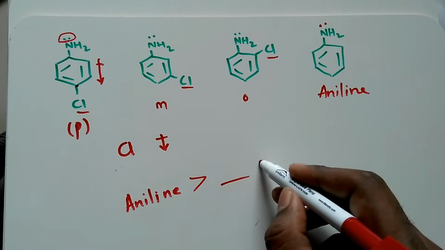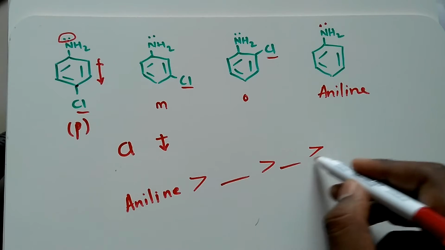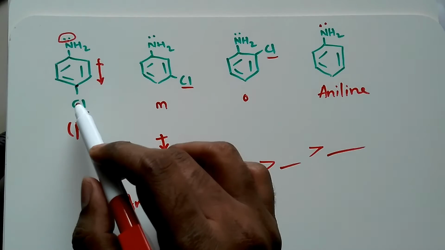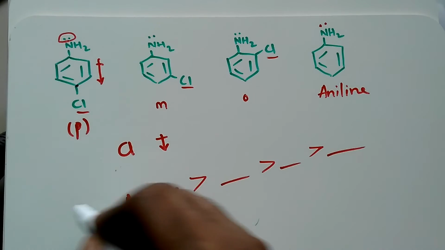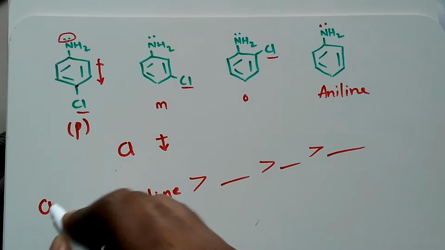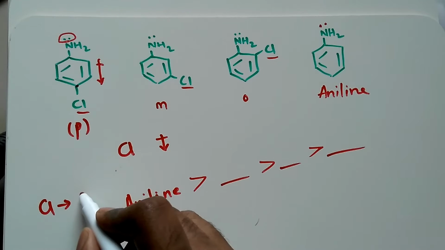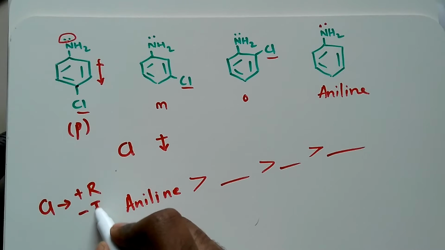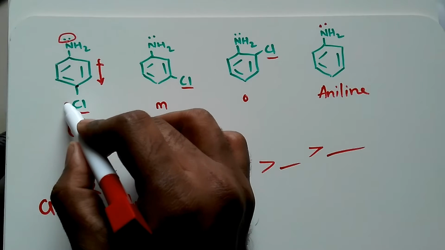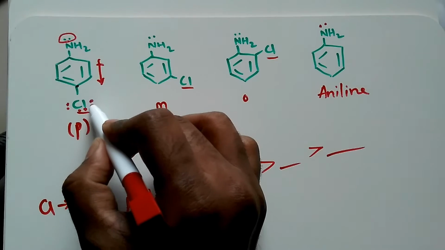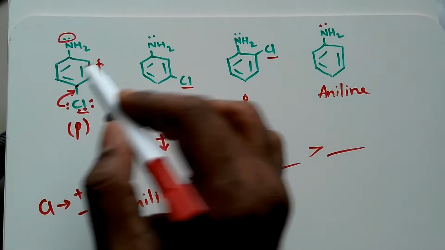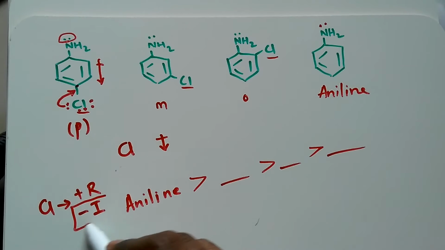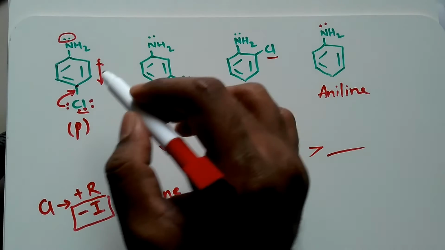Now, what will happen for the next three cases, that we will check out. In the para, meta and ortho positions, just remember chlorine shows resonance effect, and it will show negative inductive effect. Chlorine has lone pairs of electrons. This lone pair can be donated and it can go for the resonance, but at the same time it also has negative inductive effect.